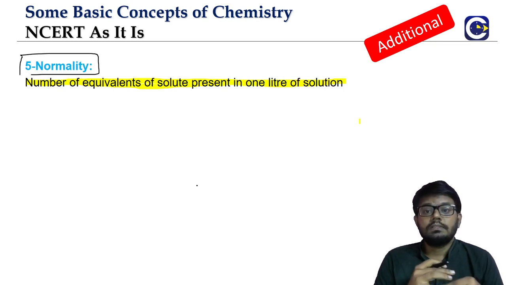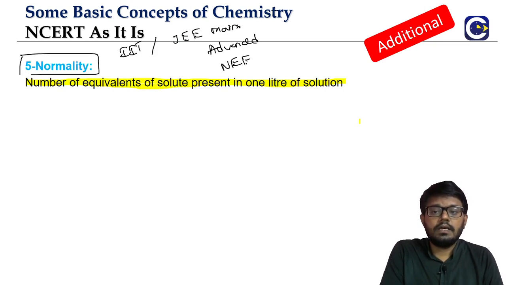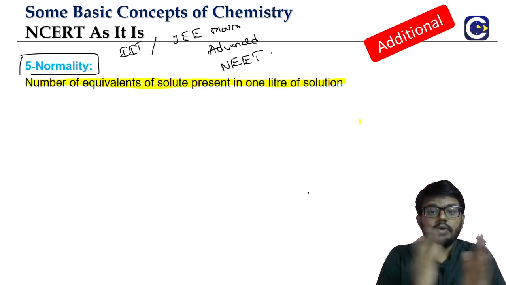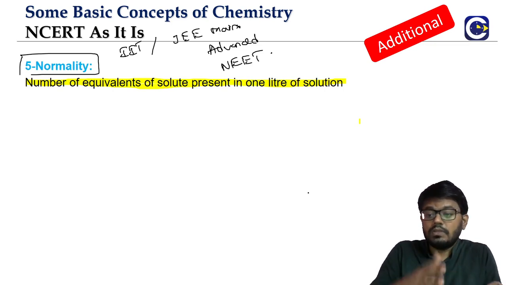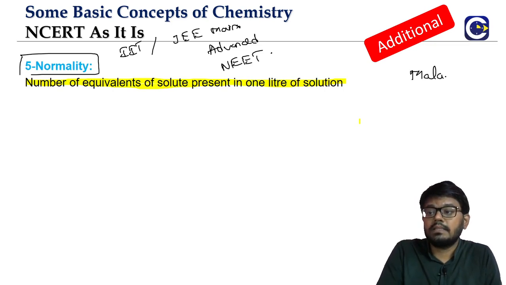So this is an important concentration term. What is it called? Normality. If you look at a lot of JEE Mains or Advanced, and even NEET past year questions from the basic concepts of chemistry or the solutions chapter, you might see normality being mentioned. I want to start by showing you the similarity between the way normality is defined and the way we have defined molarity. Molarity is already defined.